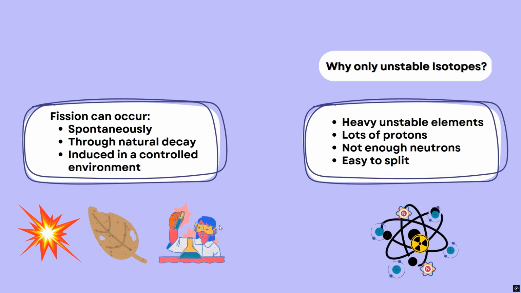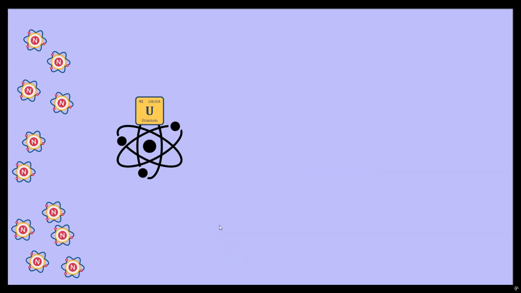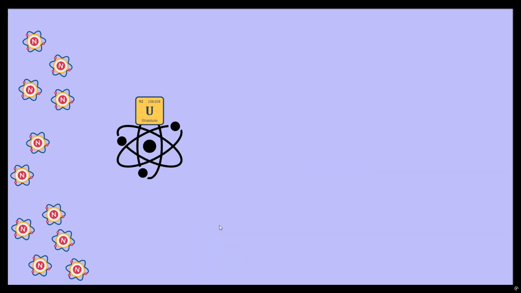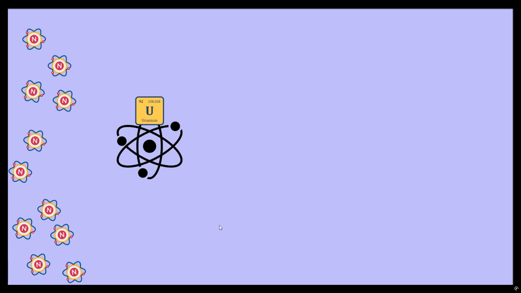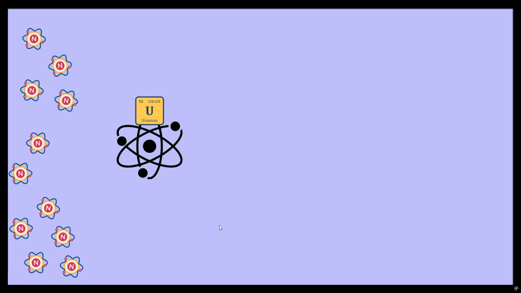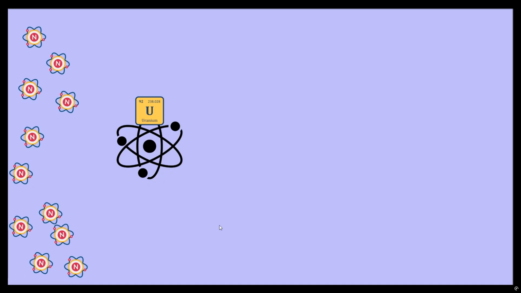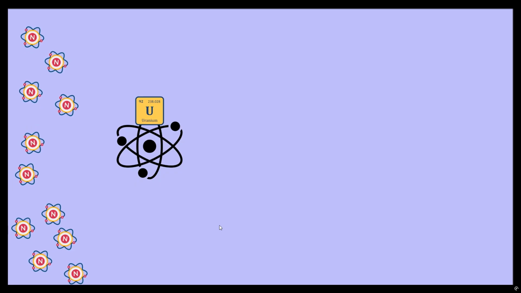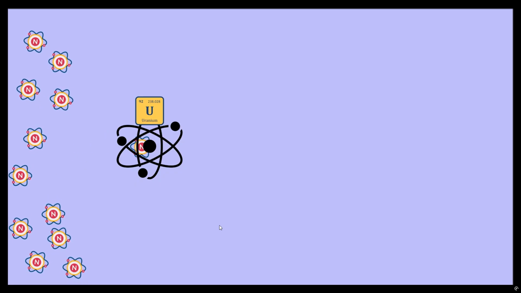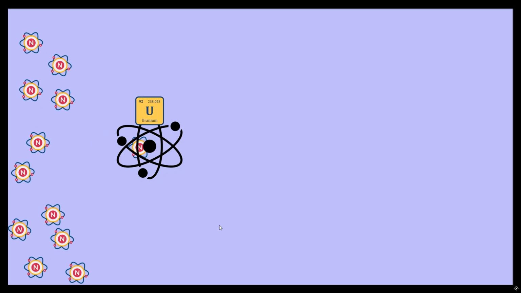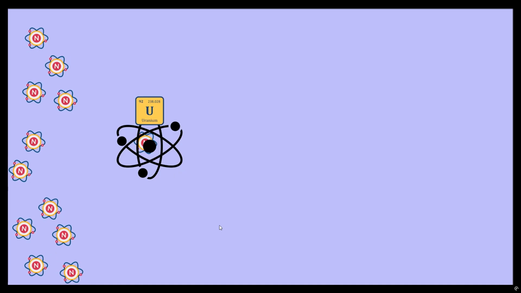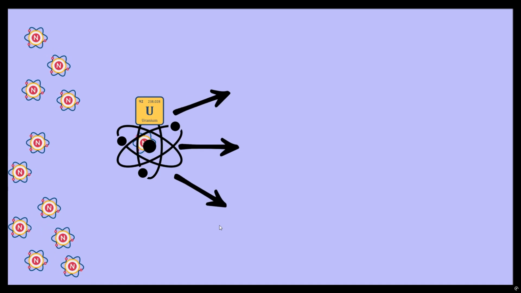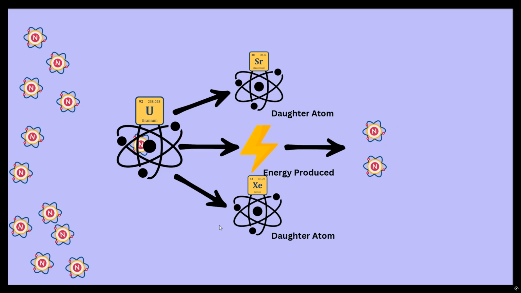Let's get to the specifics. The process starts with taking an unstable element. Let's use uranium-235, a popular fissionable isotope. A uranium-235 atom is taken and is bombarded with neutrons. When a singular neutron successfully gets to the uranium, the already unstable element can't handle the extra neutron. This causes it to split into two smaller nuclei, or daughter atoms.